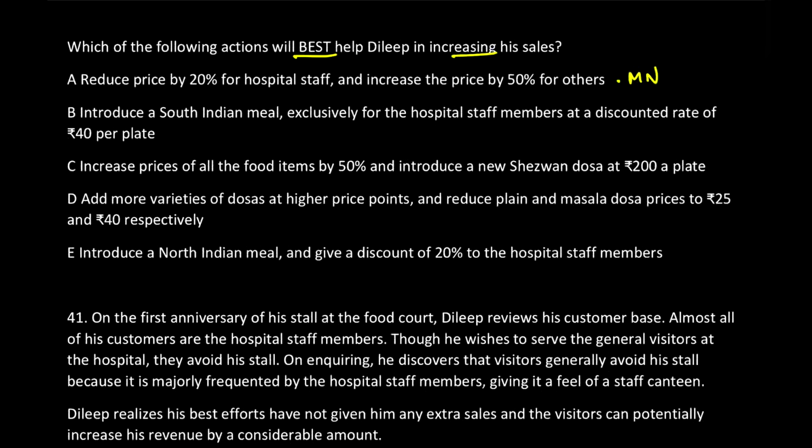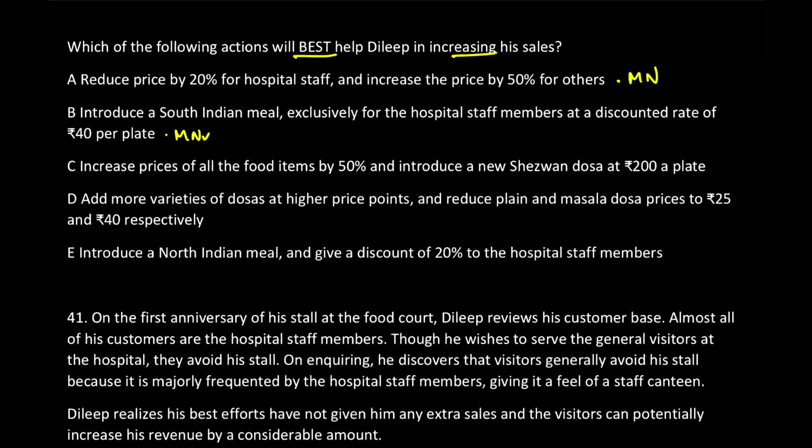Now, option B. Introduce a South Indian meal exclusively for the hospital staff members at a discounted rate of 40 rupees per plate. Adding a new thing will increase the sales, like adding a new thing, that too only for the hospital staff members. Will it affect? Maybe, maybe not. More towards maybe not.